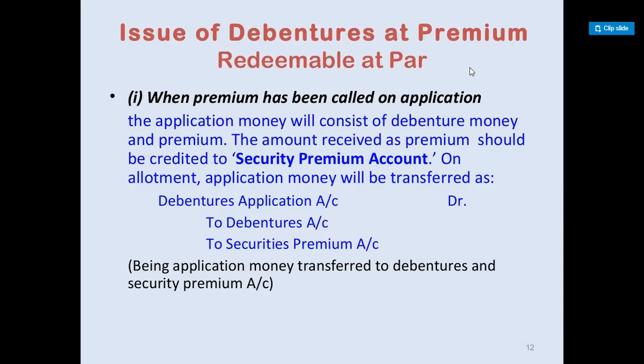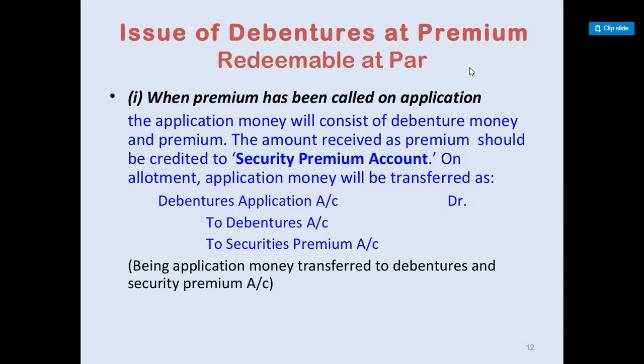Issue of debenture at a premium and redeemable at par. This is one of the cases when the debenture is issued at a premium, but it is redeemable at par. That means it is redeemable at a lower rate than issued. At that time, the excess money is provided for in the security premium account. Here the company is at profit when it is issuing the debenture at a higher rate, say 110, and redeeming at par, that is say 100 rupees.